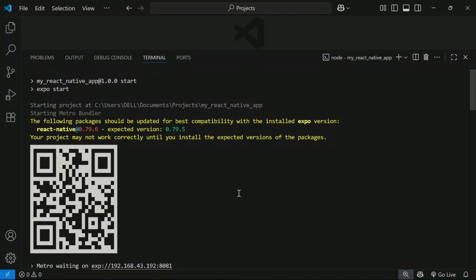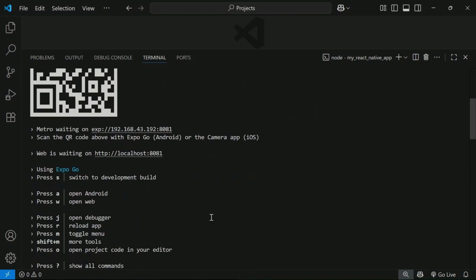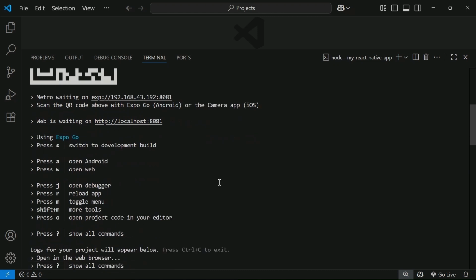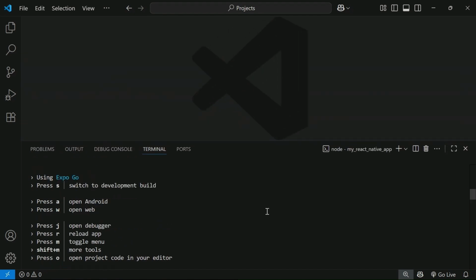In the previous video, what we did, we ran the project on the browser. But in this particular video, and moving forward, we are going to be running the project on our physical device. Okay, so if you use Android, you can follow this. This video will help you. If you also use iOS, of course, it will also help you. It's a very similar process.